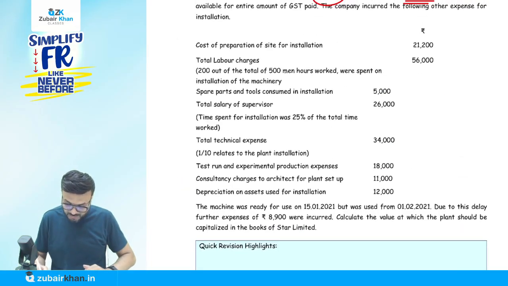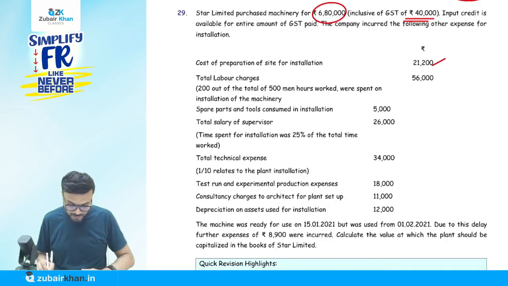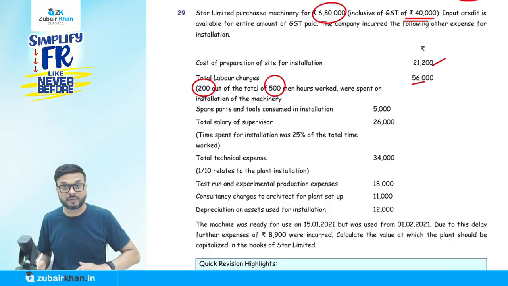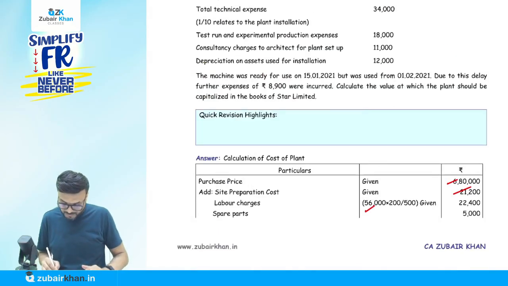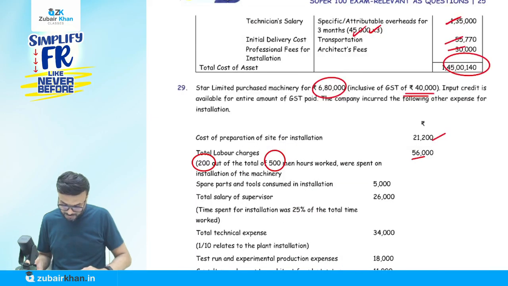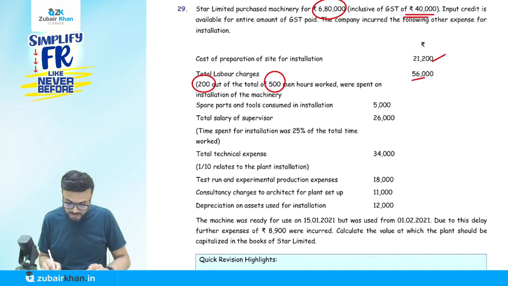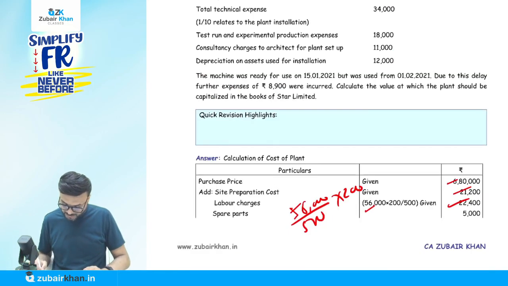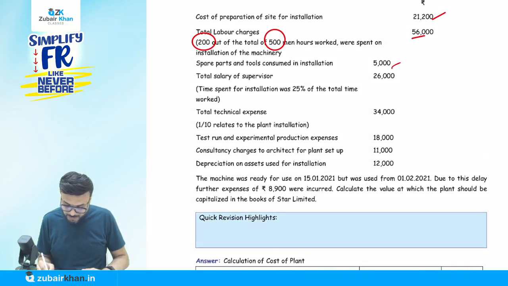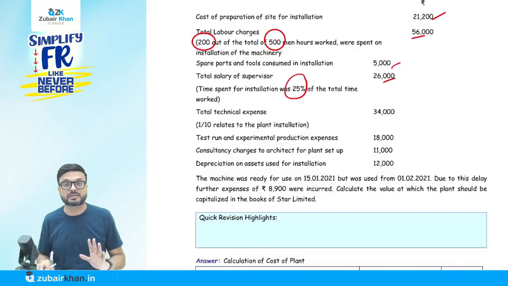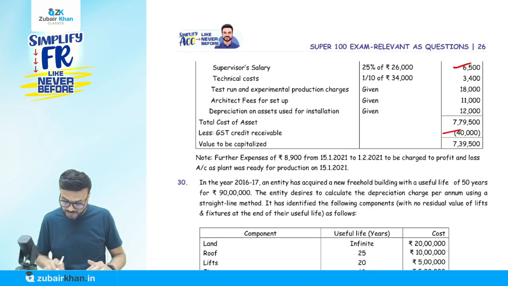Now cost of site preparation, yes, 21,200. Now that 56,000 labor cost, but 200 out of the total 500 man-hours. Out of 500 hours, 200 is for that particular project. So if 56,000 is for 500 hours, how much will be for the 200 hours? That is coming 22,400. Okay. Now spare parts and tools consumed in installation, that is 5,000 for this particular PPE. Now the salary of the supervisor is 26,000, only 25% used for this work. So 25% of 26,000 is 6,500.